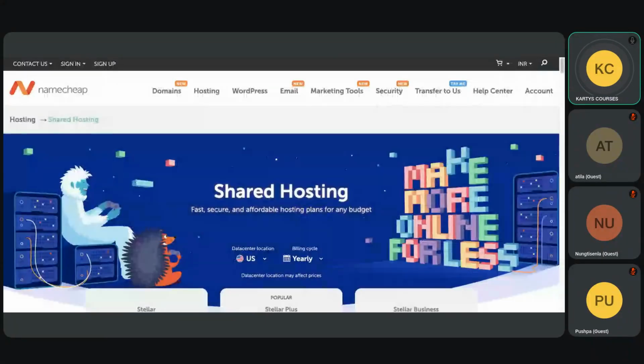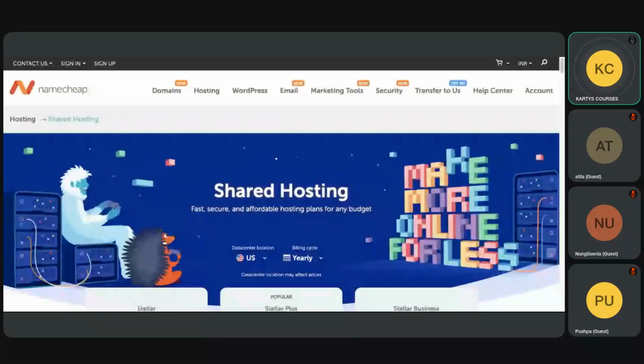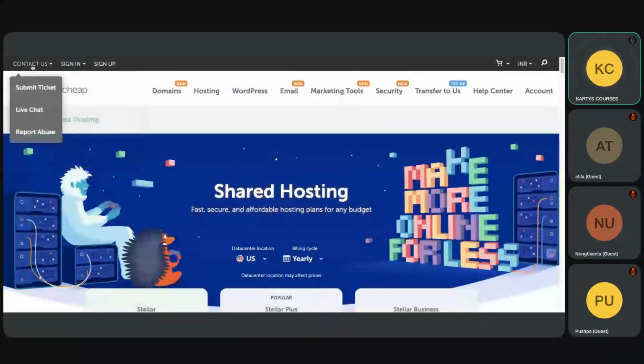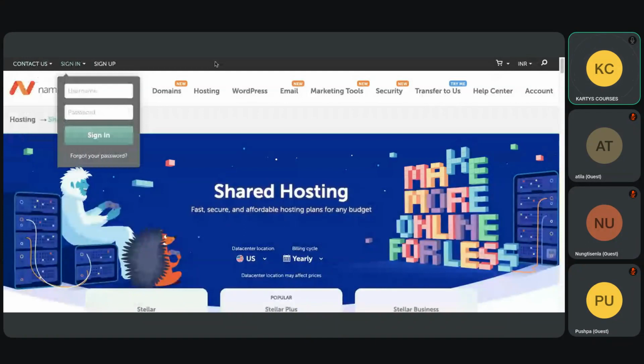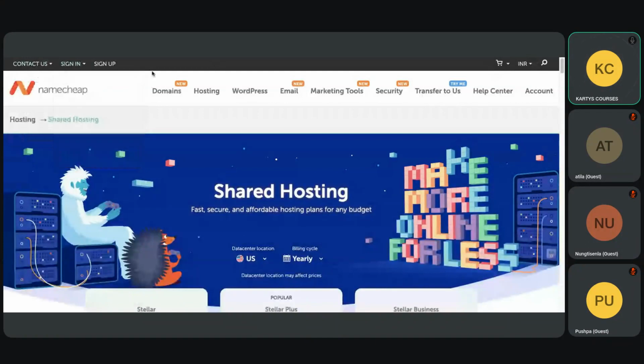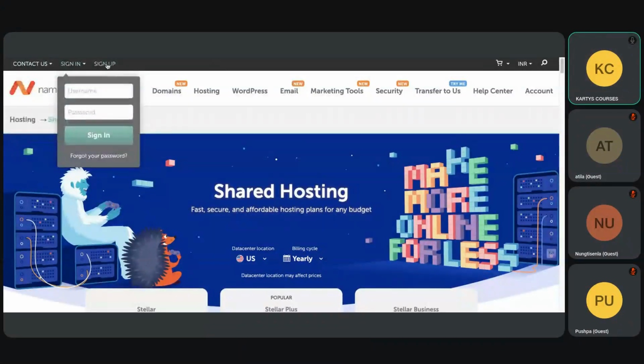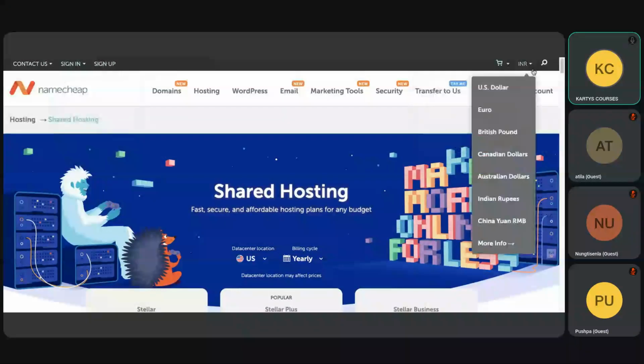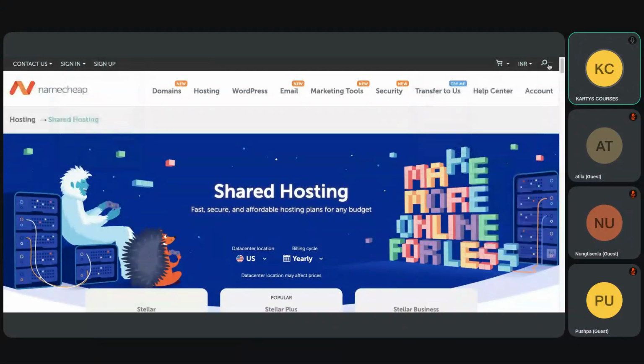All right. So here, you see Namecheap. If you see the website, it has buttons, right? This is the header, and at the bottom it will be the footer, right? These are drop down menus. This is a button, it doesn't have a menu. Sign up is a button. This is a drop down. Cart is a drop down menu. This is a search button. So in this header there are two buttons and four menus.